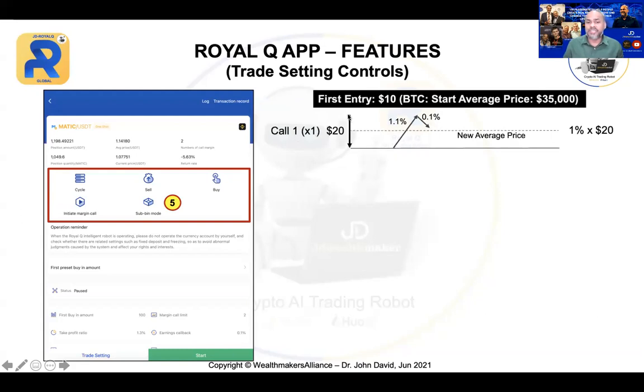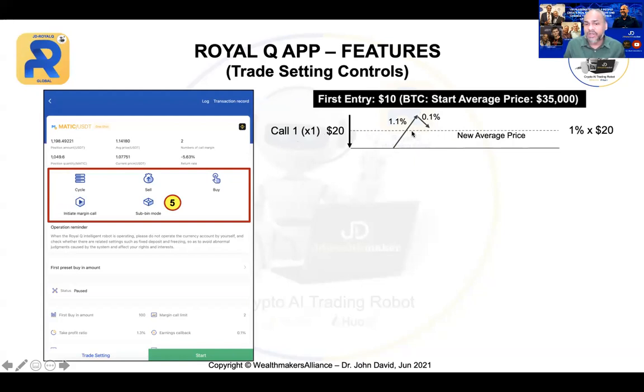1, what happens now? If the market goes down and hits my first call, I have $10 earlier. Now multiply by 1, that will be a total of 20. So 10 plus 10 is 20. Now, at this point, if the market reverses, can you see the market reverse? And I have a new average price.